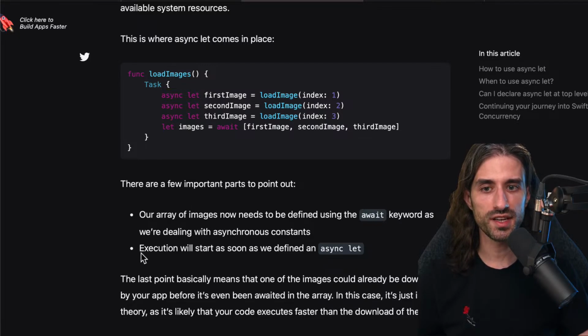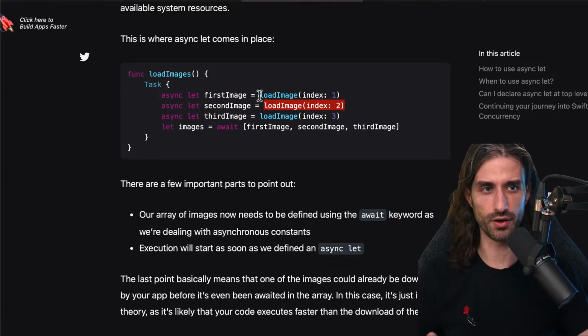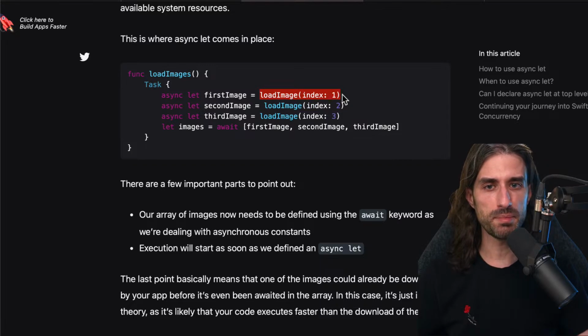And what's important to understand is that the execution of these asynchronous functions will start as soon as we define the async let constant. So you can really see this as creating an independent task for each of the calls, and then here awaiting for all three tasks to have finished and retrieving their result, their returned value.